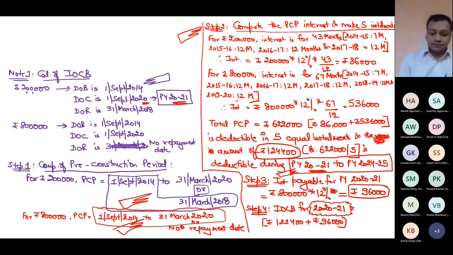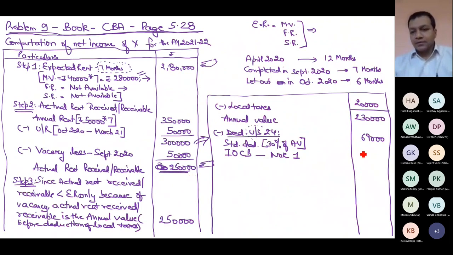Now this becomes how much? 124,400 plus 96,000. It is 2,18,400. This is the valid amount. Now can I deduct 2,18,400? Yes, because the house is let out, and in case of let out house there is no need to check those limits of 2 lakh or 30,000. I can deduct 2,18,400 and I will deduct it now. So this I will write now, 218,400, and this is my income from house property.